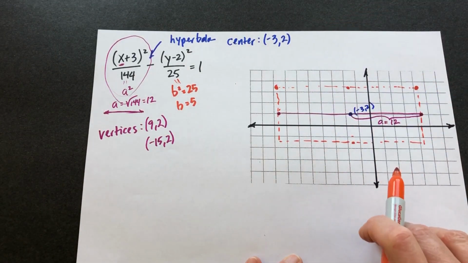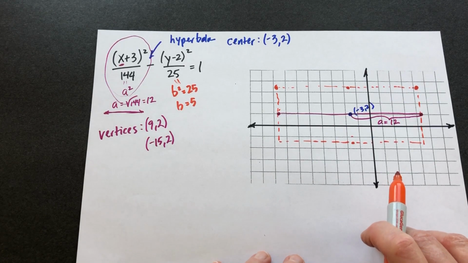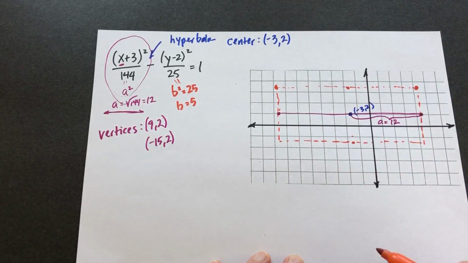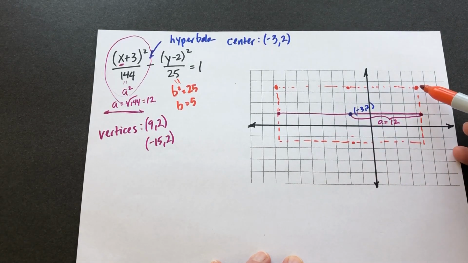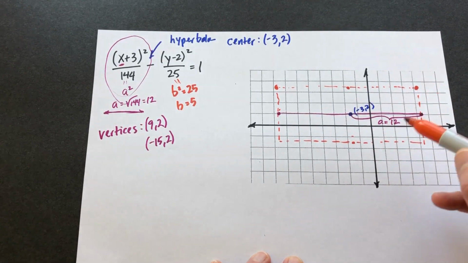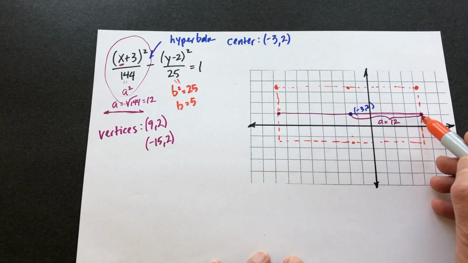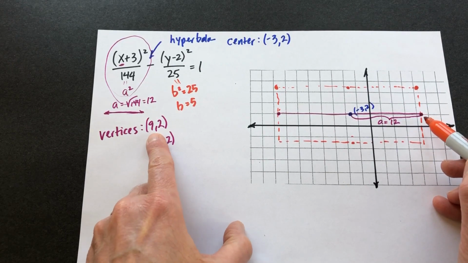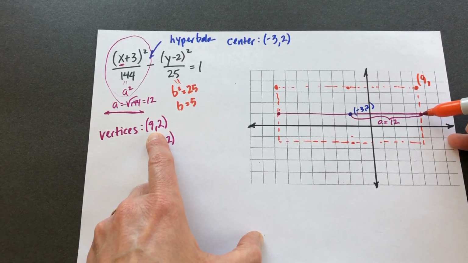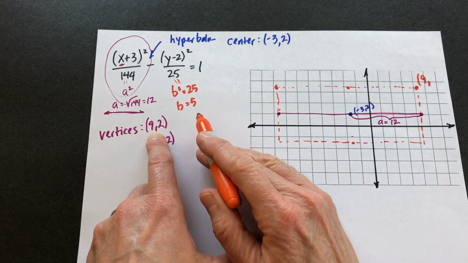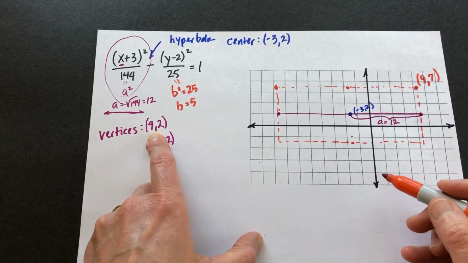So let's take a look at these 2 upper corner points. And let's just figure out the coordinates of those. Remember, the x-coordinate is going to be the same as the vertex. So we're at an x-coordinate of 9, and we came up a distance of 5, so we're at (9, 7).